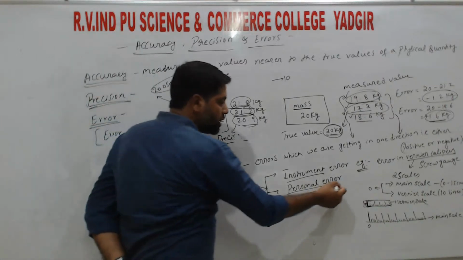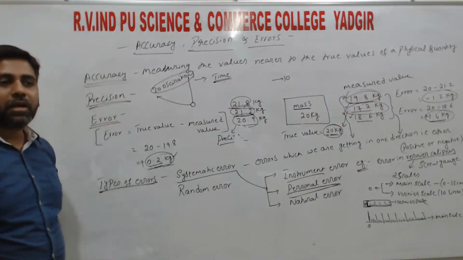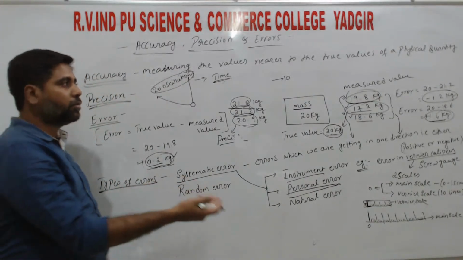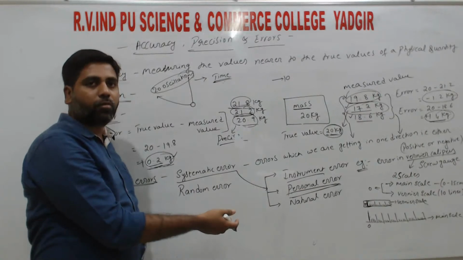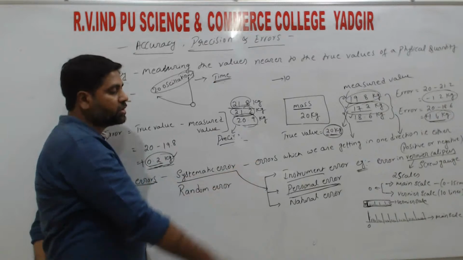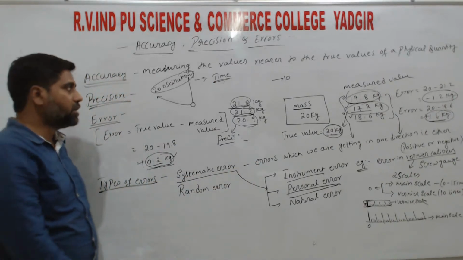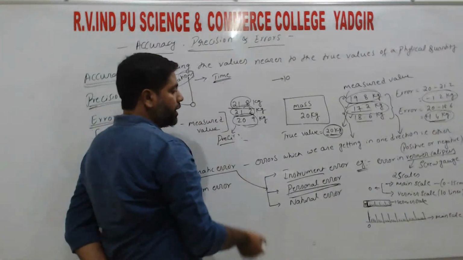So that comes under personal error, right? Personal error means the mistakes we make while measuring the values. The mistakes we make while measuring are errors, and such errors we call personal errors. So the best example is the simple pendulum, right?